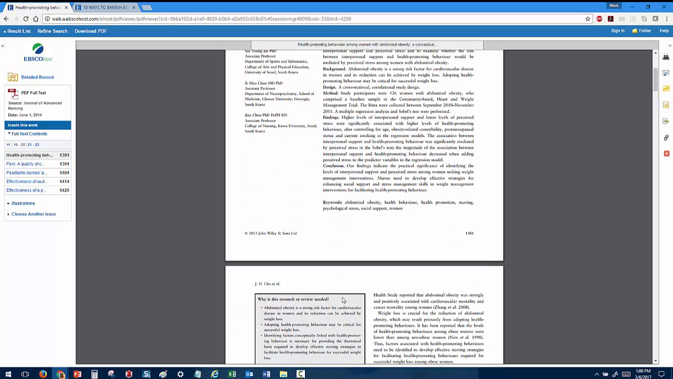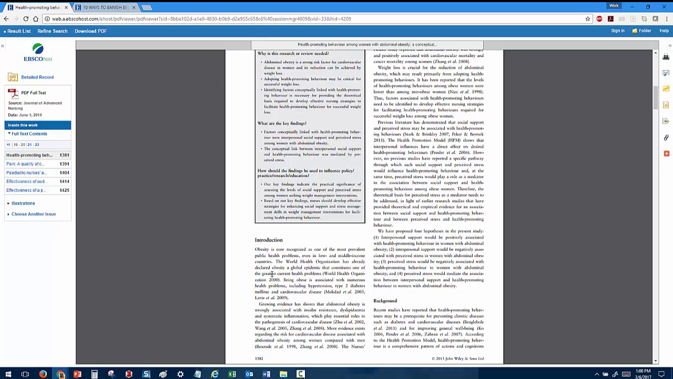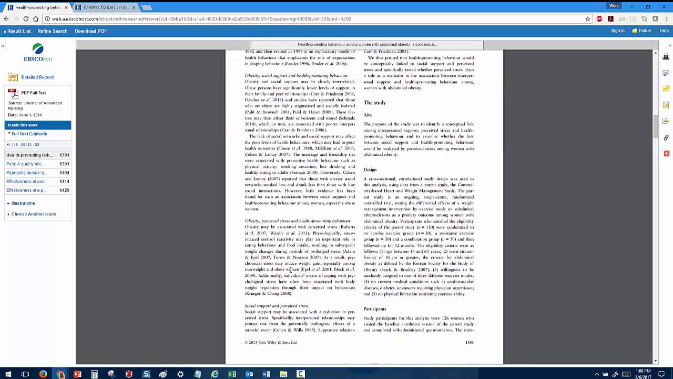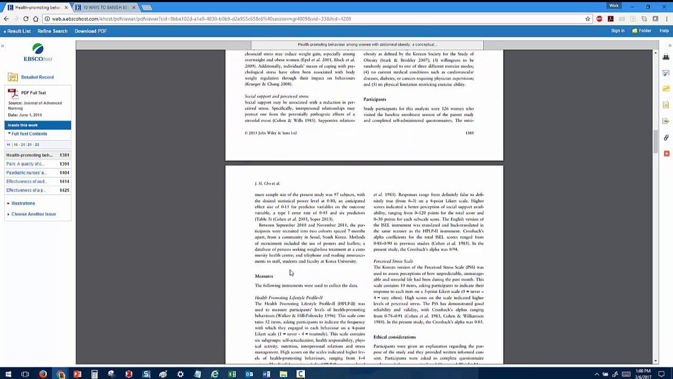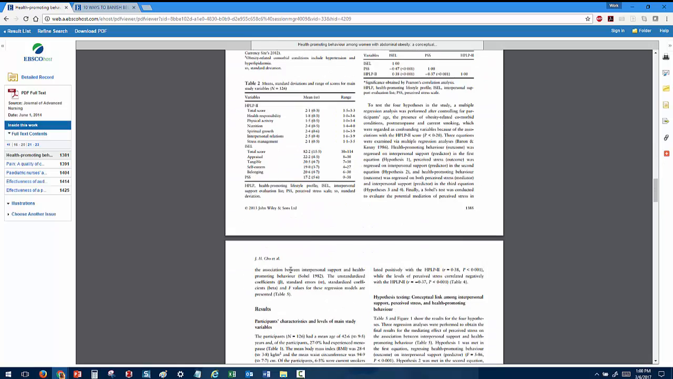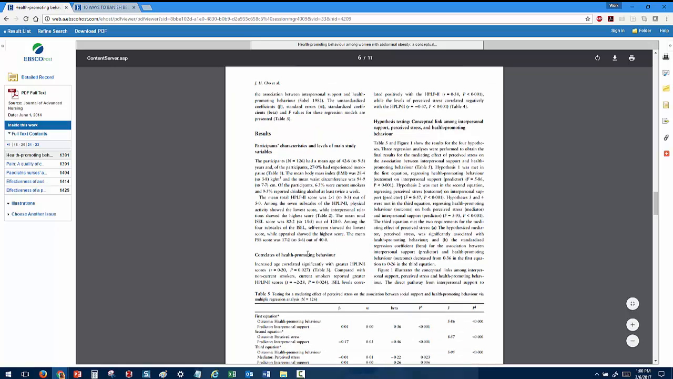As you start scrolling down, you'll see that all of those little sections are now here writ large. For example, an introduction is right here on page 2 of the article. Keep scrolling down. You can see more information about the study, more information about the participants. You can also see data gathered by the study right here in the results section, as well as in some of the charts and tables.